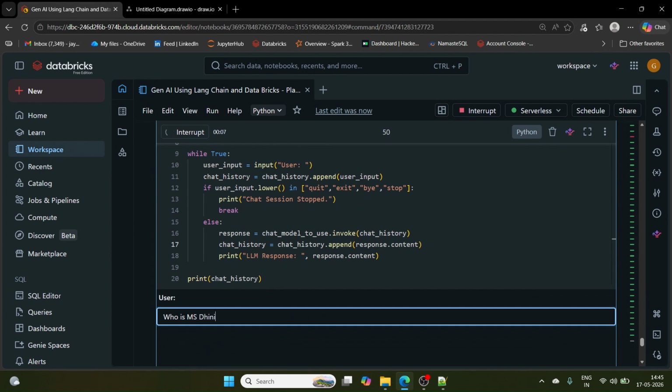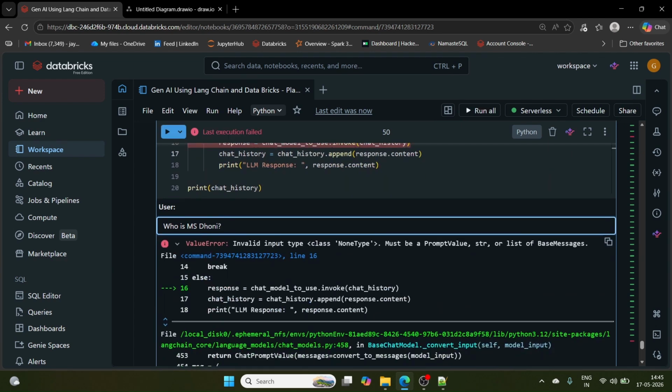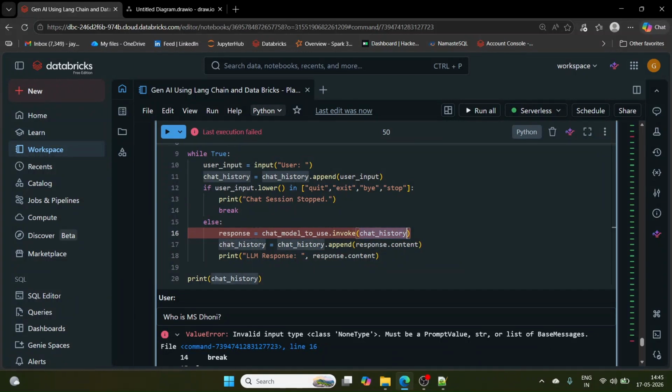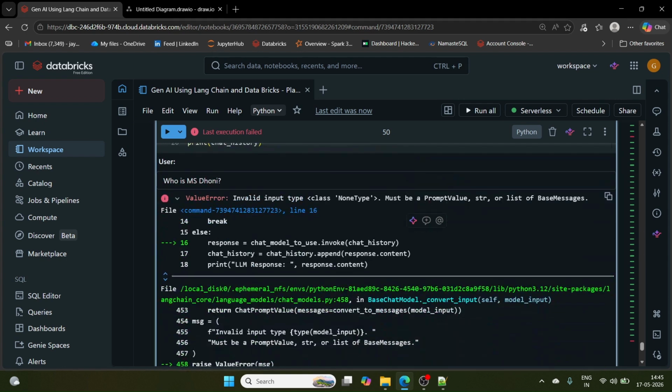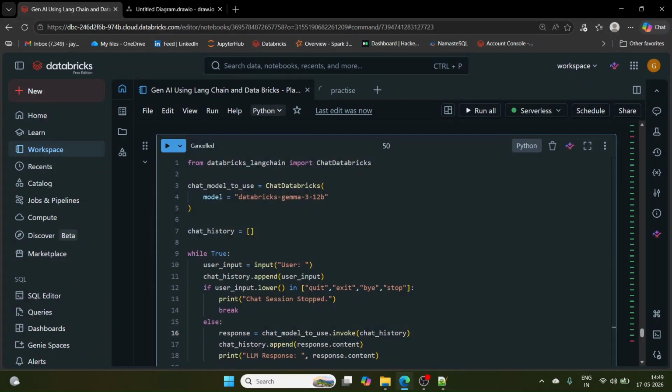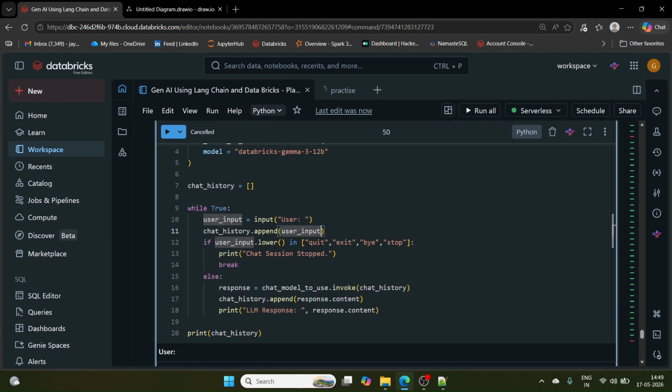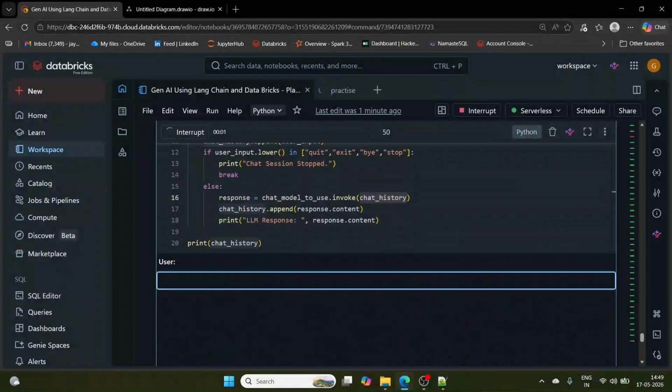Who is MS Dhoni? Invalid type, line 16. This is saying chat history, right? I should be passing a string or list of base messages. Right, fine, I think this error I have removed. What I have done is chat history dot append user input, simple thing, and chat history dot append response dot content. And here in the response, I am passing the chat history, so that the LLM will have the entire chat history.